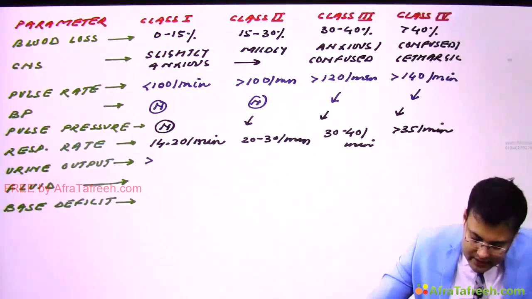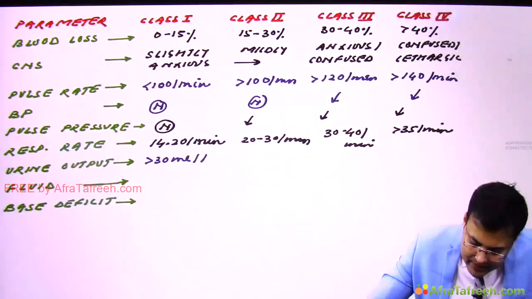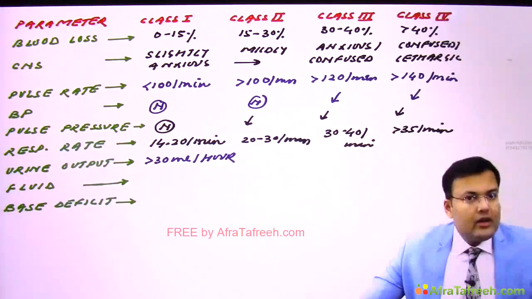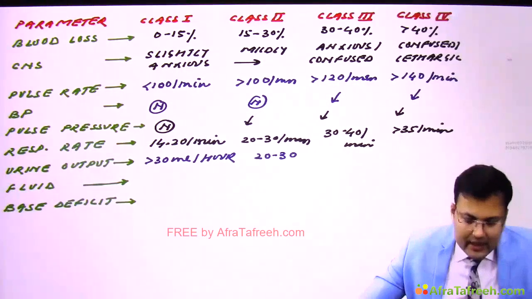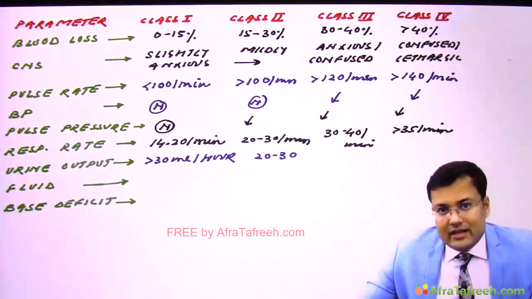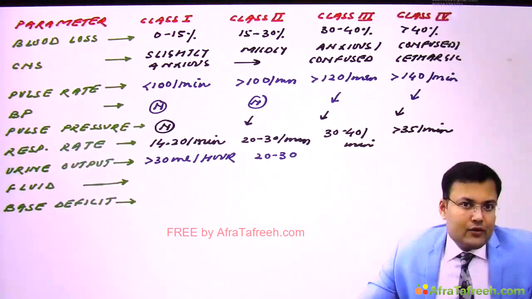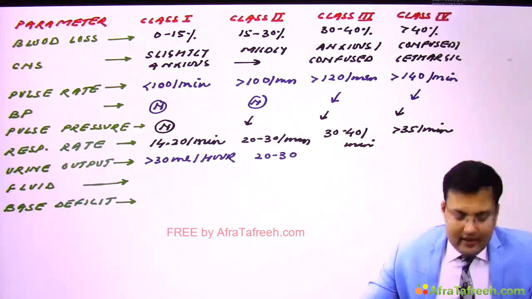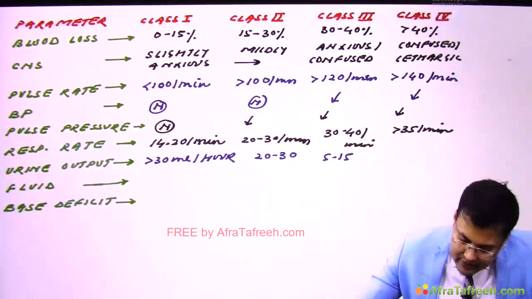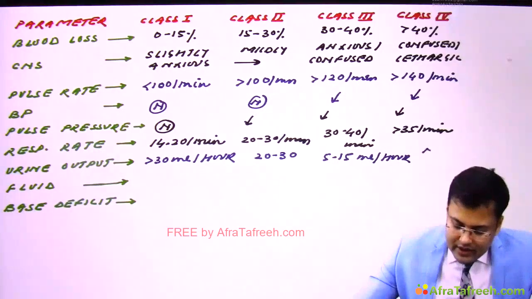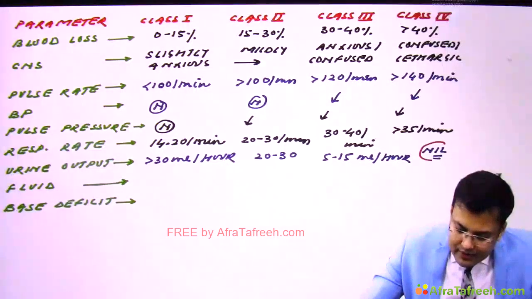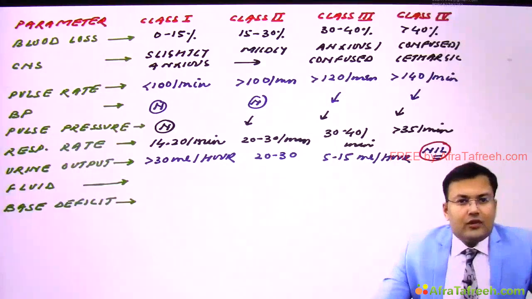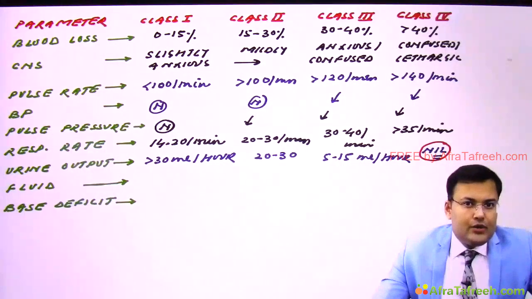In class 1, it is more than 30 ml per hour. In class 2, it is 20 to 30 ml per hour, whereas in class 3, it is 5 to 15, and in class 4, the urine output is almost nil. So class 3, it is 5 to 15 ml per hour, and in class 4, it is almost nil, means there is negligible urine output. So there is anuria.